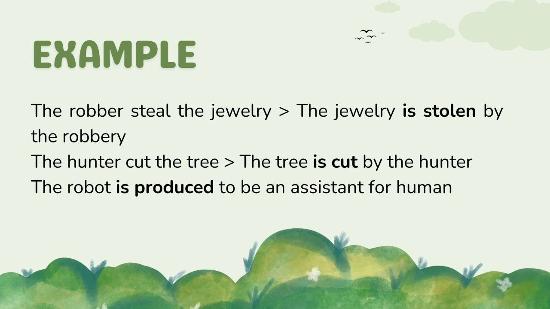Okay, so in this first example, we have the subject, which is the robber, and then we have the object, which is the jewelry. And it is turned into the jewelry at the beginning because it is done by something. So the jewelry is the subject, is stolen by the robber, and the robber is the one that is doing something.